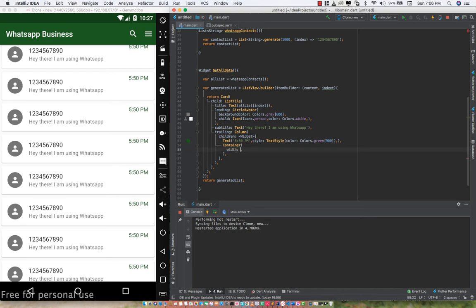So we're just going to add a container, and within this container, we're going to say that the width is, let's say maybe 20, and the height is 20, right? So we can first of all specify the color to see how it's going to appear when we add the container right here.